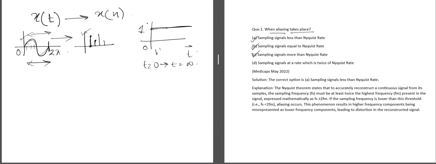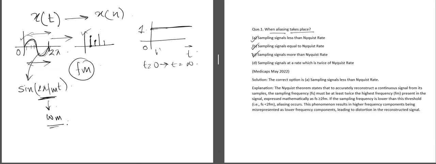The Nyquist theorem states that any band limited signal which is band limited to fm, fm is the frequency of the signal, because this signal has a particular frequency. This is a sinusoidal signal, we can represent it by sine of 2 pi fm t. This 2 pi fm is the angular frequency, we can also represent it by omega m. So this is the basic representation of a sinusoidal signal.